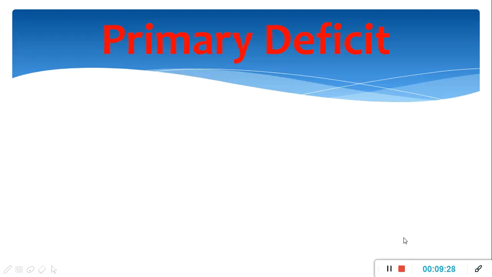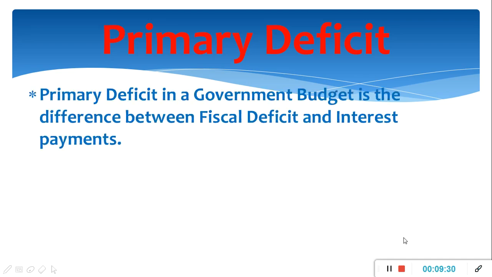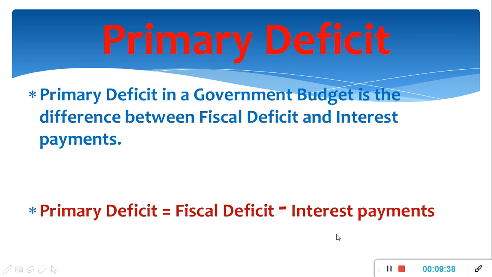Now the primary deficit of the government. Primary deficit in a government budget is the difference between the fiscal deficit and the interest payment, and the formula of primary deficit is equal to fiscal deficit minus interest payments. Fiscal deficit is nothing but total borrowings of the government during the current year. The borrowing requirement of the government includes interest obligation on accumulated debt.